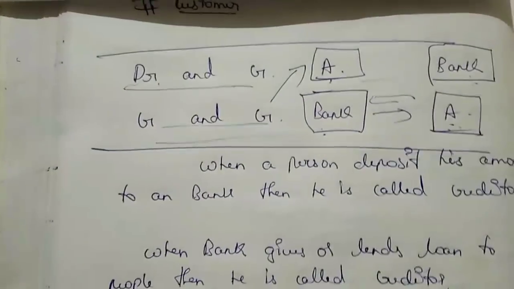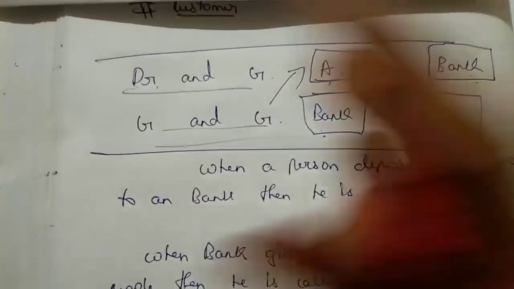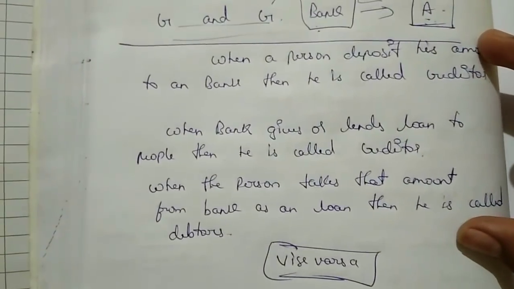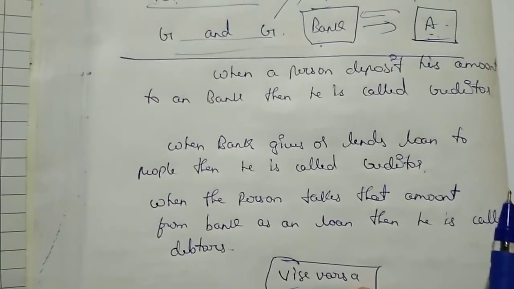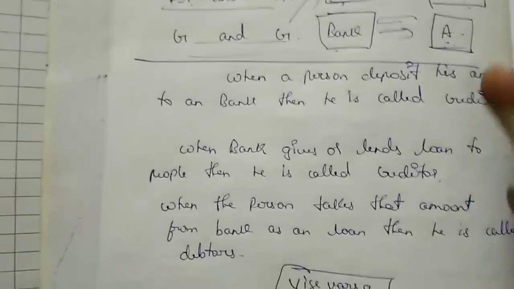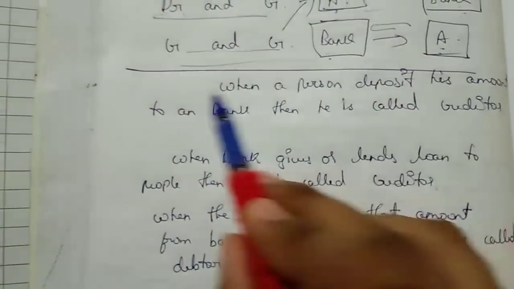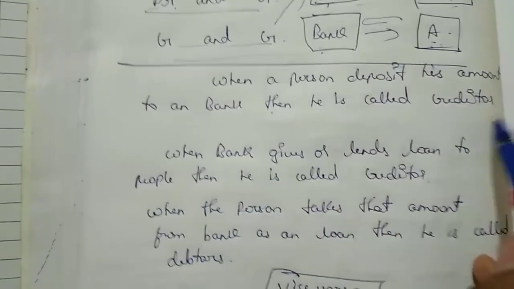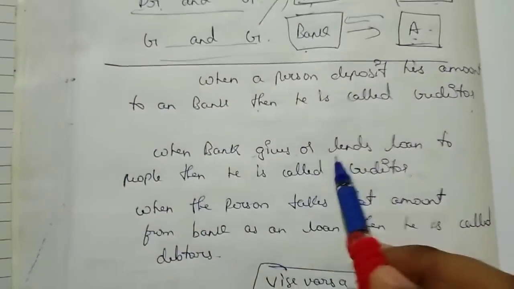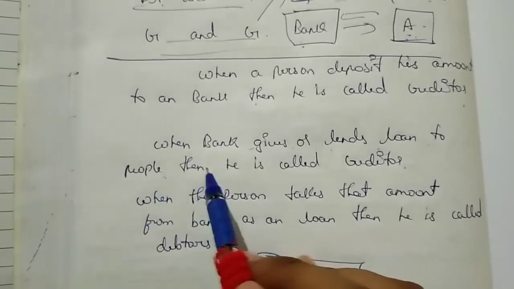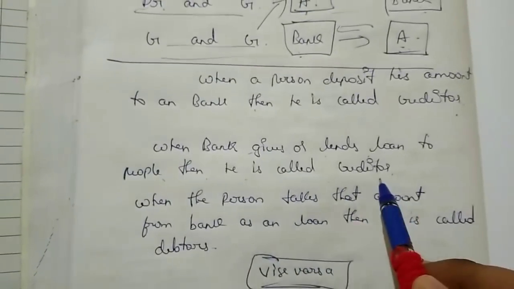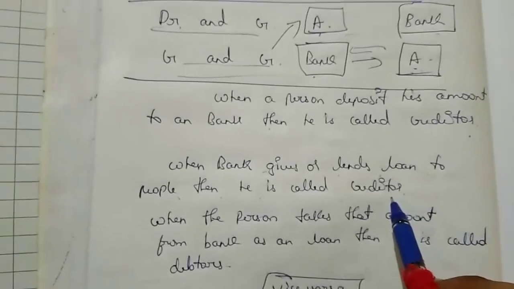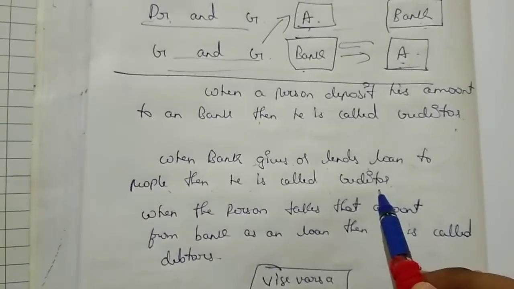And next let's move to secondary. This was only in primary. You can see here the statements which are written, so vice versa is also there. When a person deposits his amount to a bank, then he is called creditor. When the bank gives or lends a loan to the people, then he is called debtor. Okay, so let's move to secondary quickly.